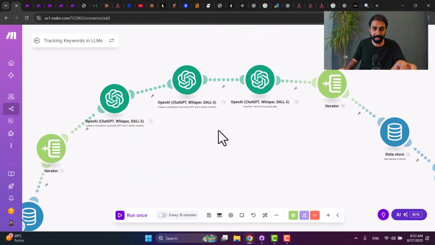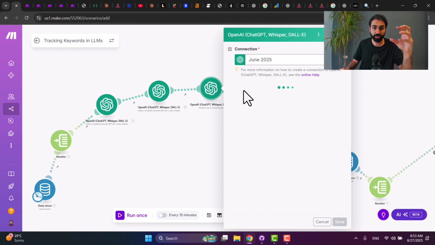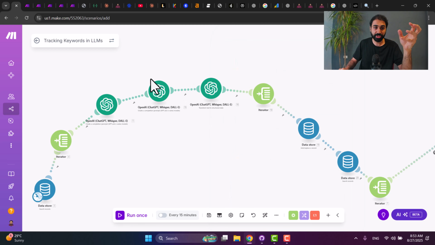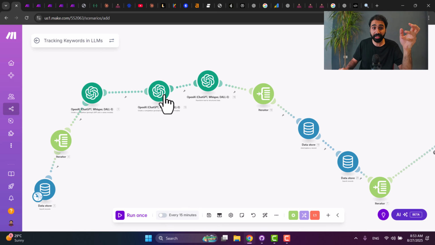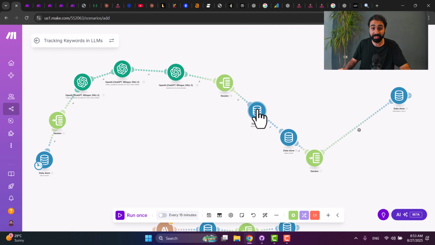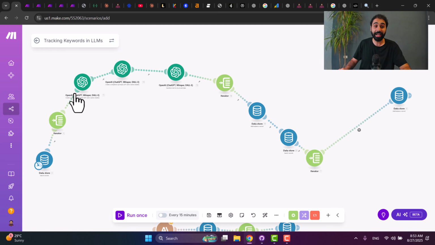I will show you now an example to understand what's happening. This one here just gets a JSON and formats it well and converts it to structured data. So these are just for structuring the response we get from here. Then when we get all the brand mentions, we are going to iterate again, loop one by one and save to our second data store. You see here the brand mentions. So here we are extracting all the brand mentions and saving them inside the data store.